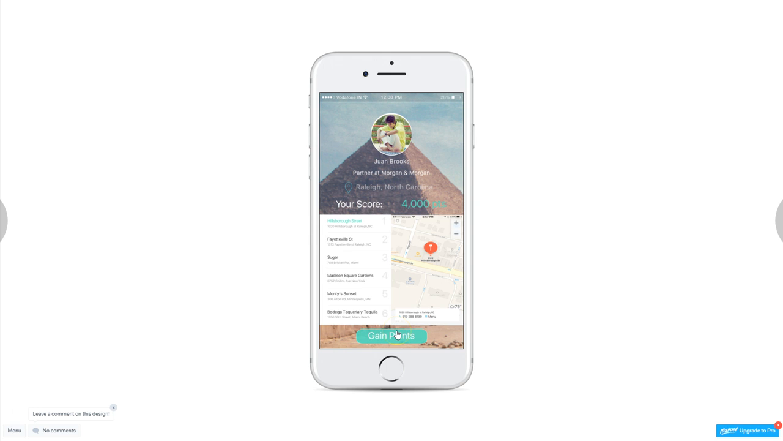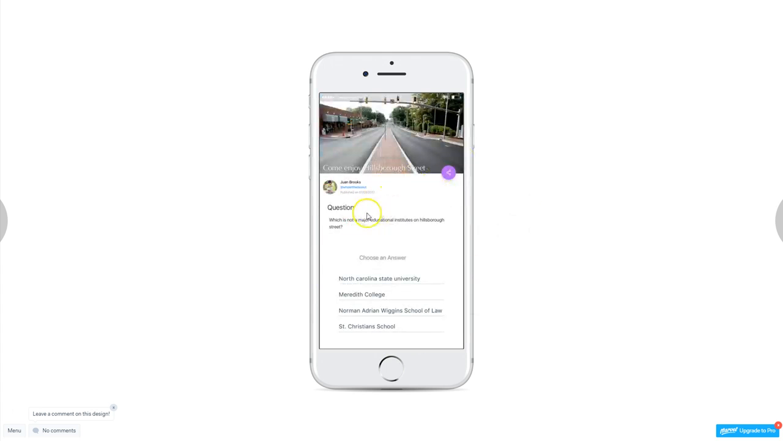One important aspect that we wanted to include in this application is trivia. We realized that people will learn and engage more in the app when there is something like a question, something like QuizUp, where you keep getting more points if you get more questions right. Over here, which is not a major educational institute on Hillsborough Street? This is a very simple trivia question. You can also share this trivia question with your friends and ask them for help, or ask, can you answer this?